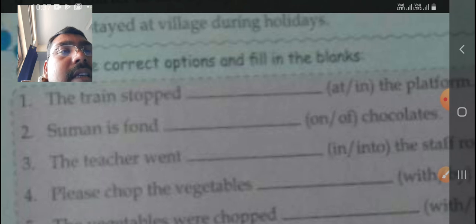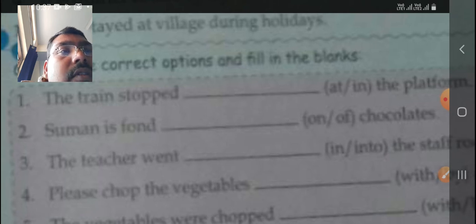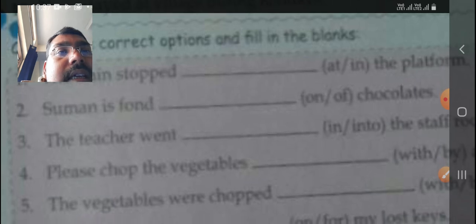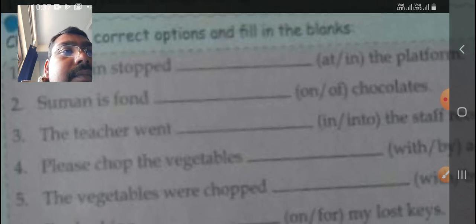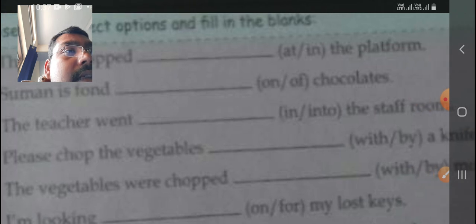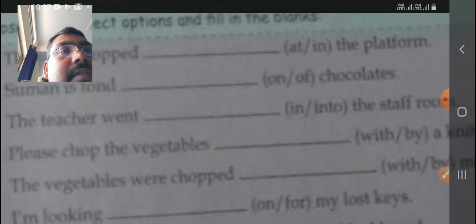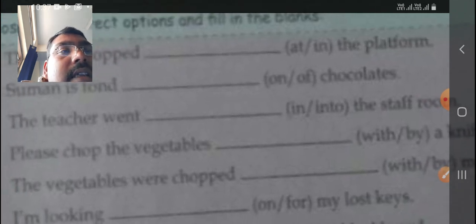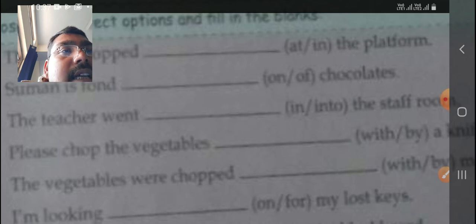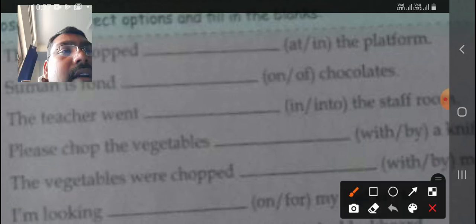Then Suman is fond. Fond always takes of. Suman is fond of chocolates. Okay, you need to keep in mind this, after fond we always use of. Then the teacher went the staff room. The teacher went, it means that there is a motion. If teacher would be already in staff room, then we will write in, but teacher is in motion, then we will use into here.